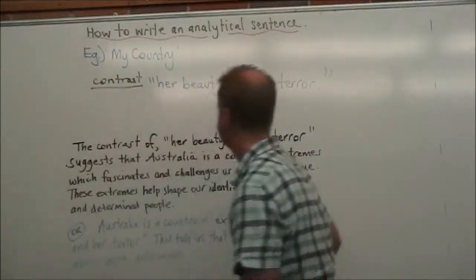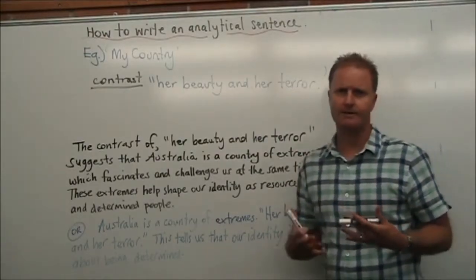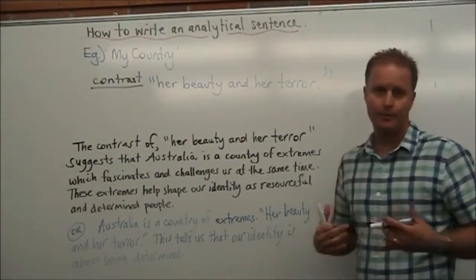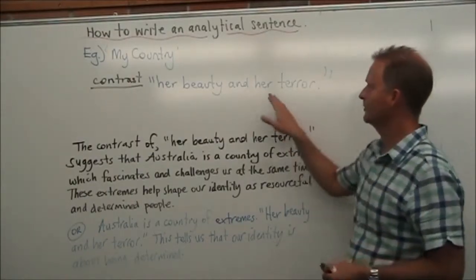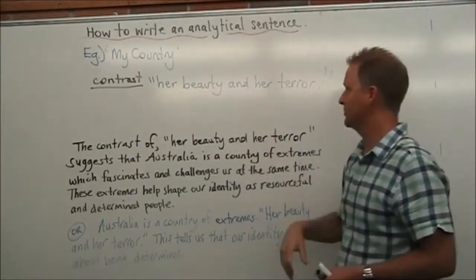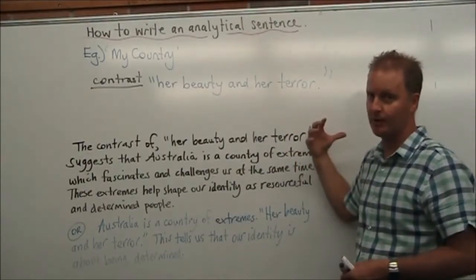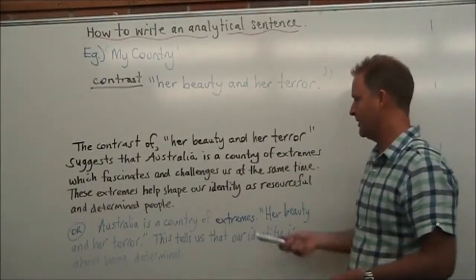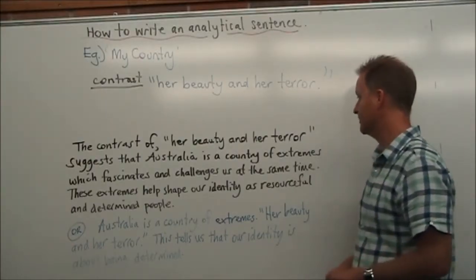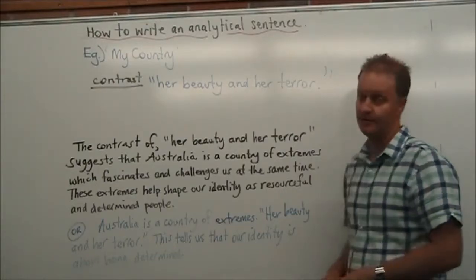And what I need to do is formulate my sentence into a TEE, the model sort of TEE. So basically what I'm going to do is start by introducing the technique, and then smoothly integrate the quote and then explain it. So here's my example here. The contrast of her beauty and her terror suggests that Australia is a country of extremes, which fascinates and challenges us at the same time.